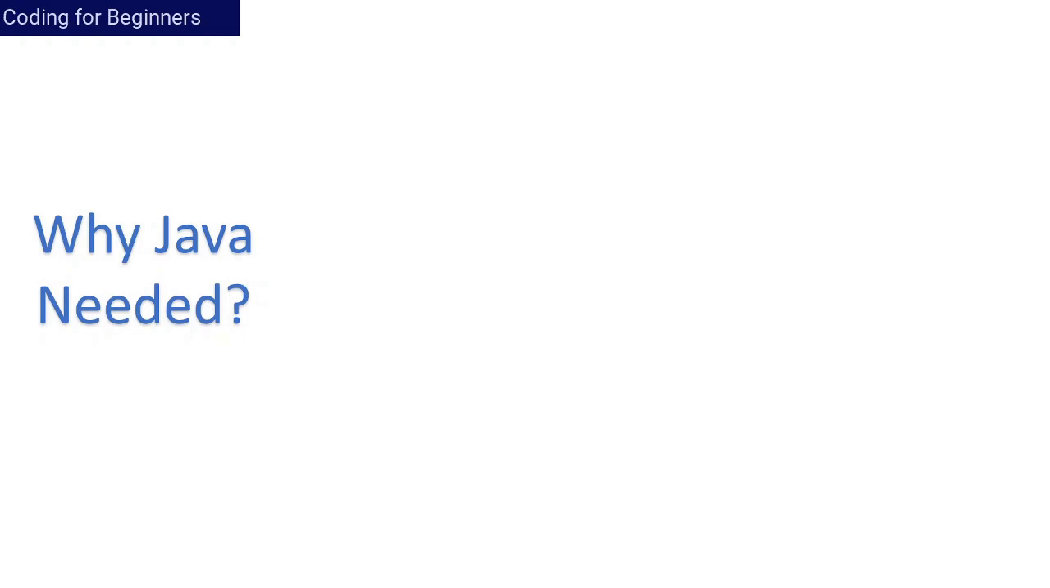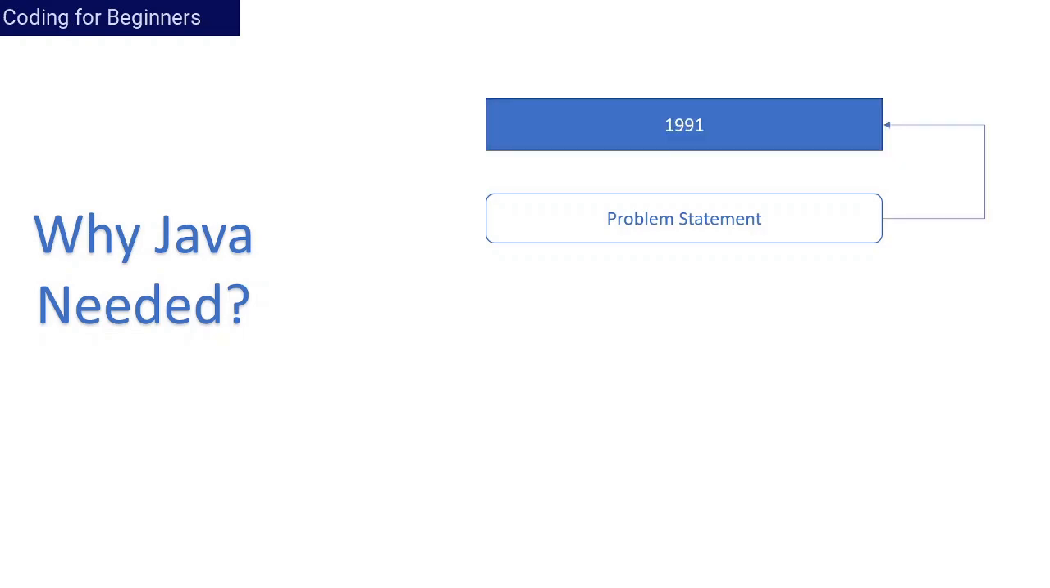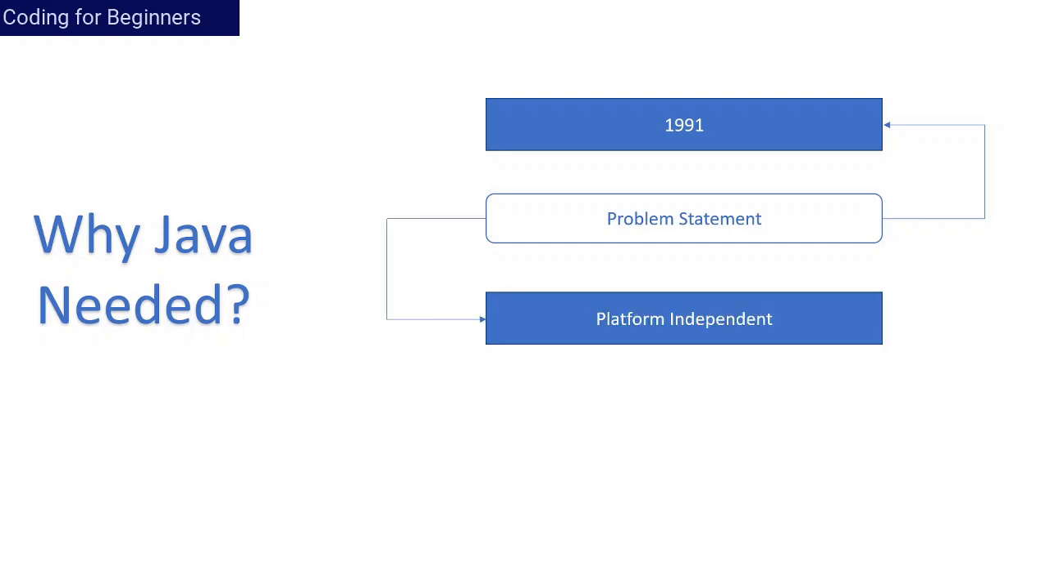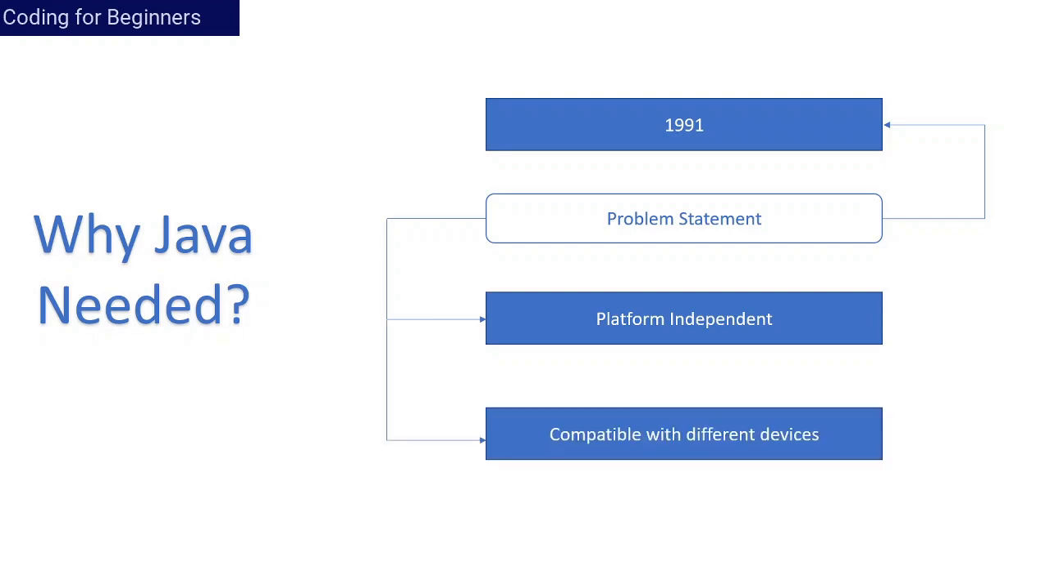So why was Java needed? To understand that, we need to know the problem statement of that time. So what was the problem statement? To understand it, we need to go into the history, in the year 1991. At that time, even the popular languages, that is C or C++, didn't support features like, first, platform independence, second, compatibility with different devices.